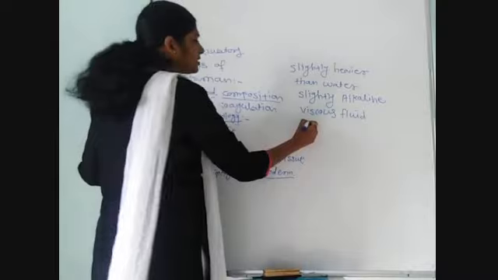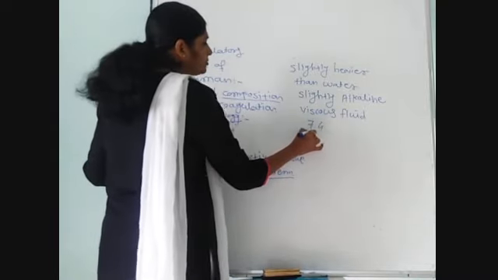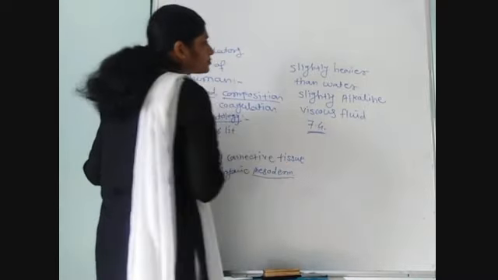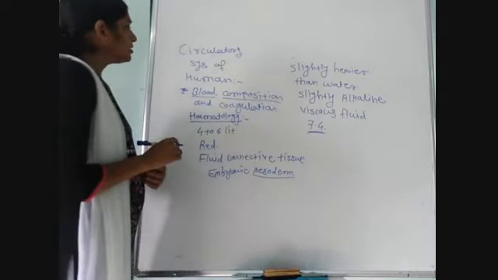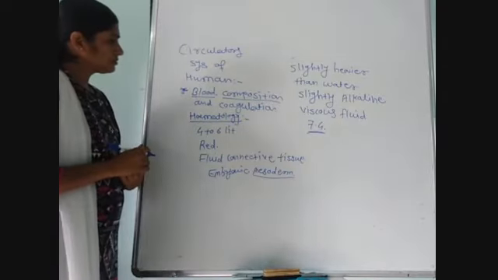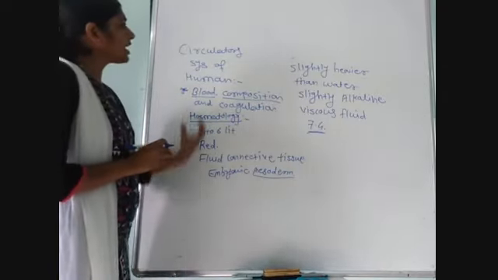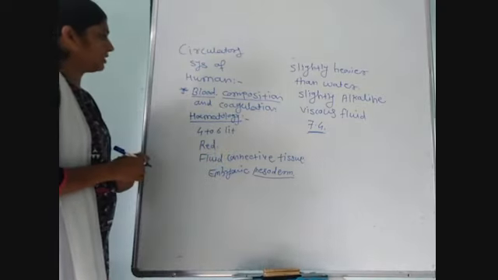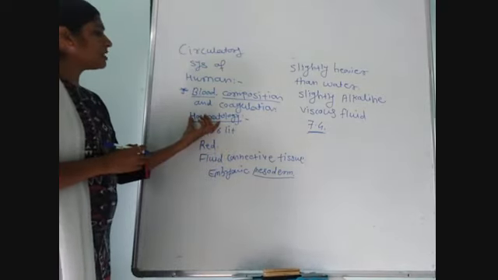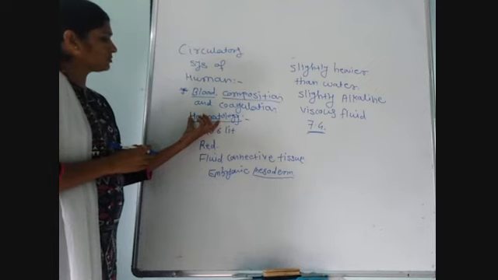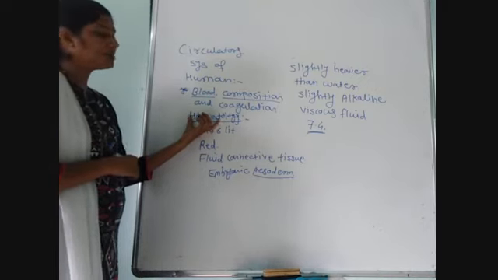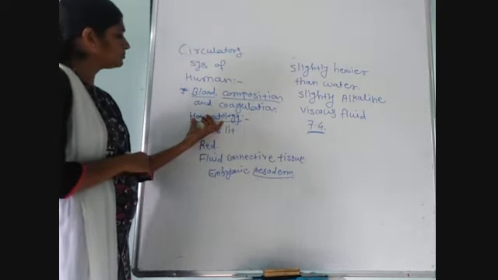Its pH is 7.4. Okay, these are nothing but the characters of human blood.